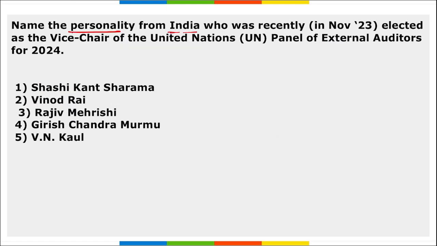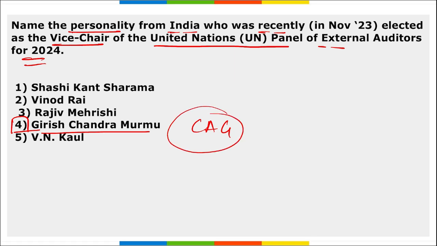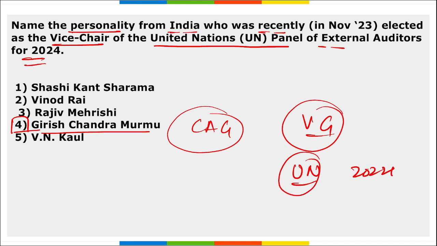Name the personality from India who was recently elected as the Vice Chair of the United Nations Panel of External Auditors for 2024. Girish Chandra Murmu, right? The CAG of India, that is Comptroller and Auditor General of India, was elected as the Vice Chair of the United Nations Panel of External Auditors for 2024.